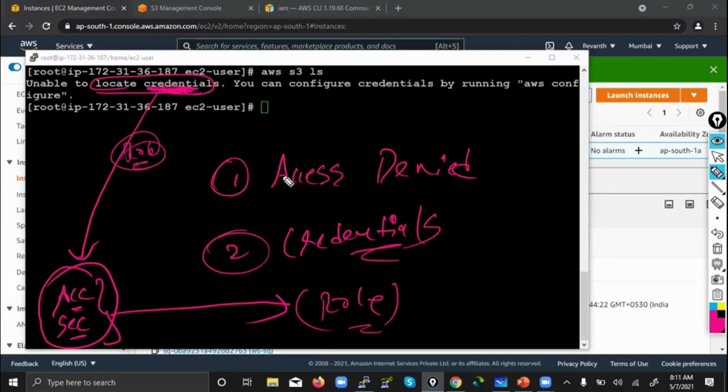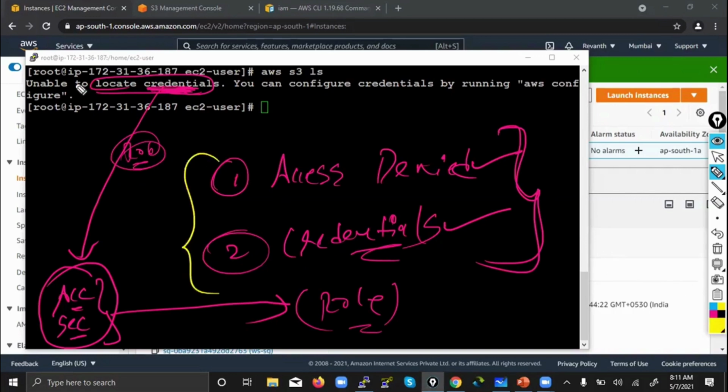Okay. So you see, that's what I said. By seeing the error also, you should be able to understand immediately what the error can be. That comes with experience. Access denied is a different error. A credentials error is a different error. So by seeing the error only, you should be able to understand. Being a cloud engineer, of course, that won't come immediately. It comes with experience.